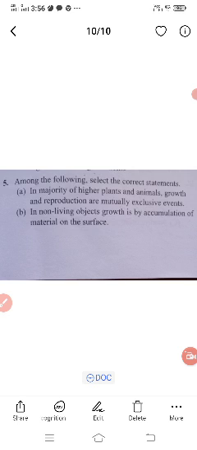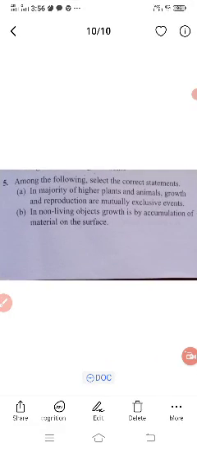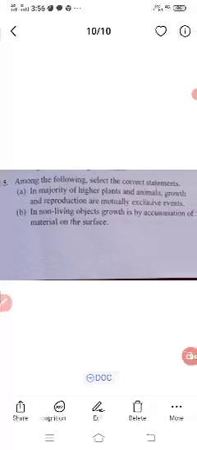So here you can observe the first 2 statements, then we go for the next 2 statements. After that, the options are given A, B, C, D like this. So out of those statements, how many are right and how many are incorrect, we have to decide. There are 4 statements and 4 options also given. Which of the following are right or wrong? We have to select the correct statements.